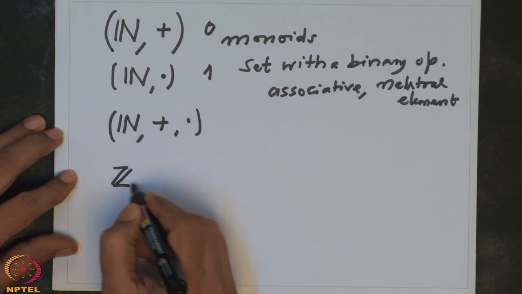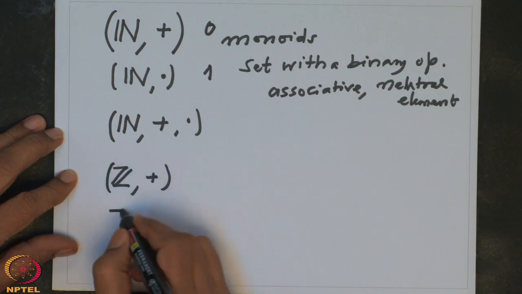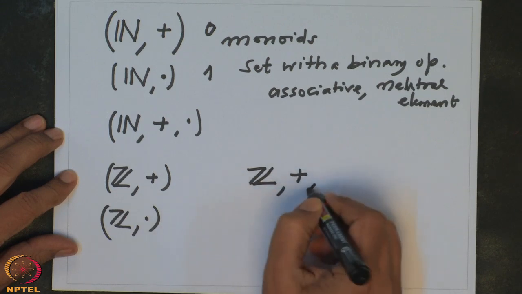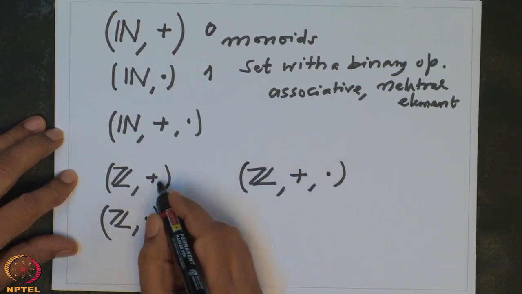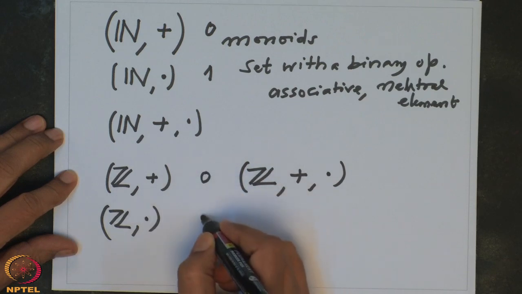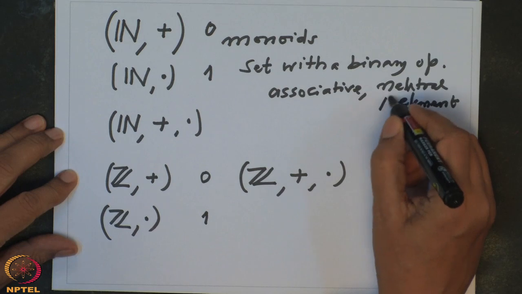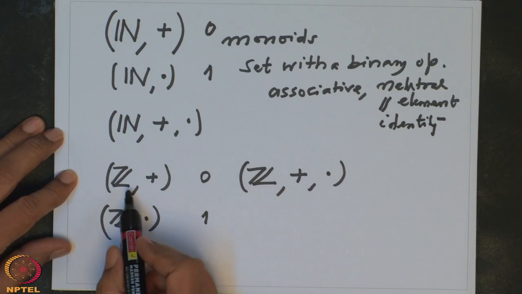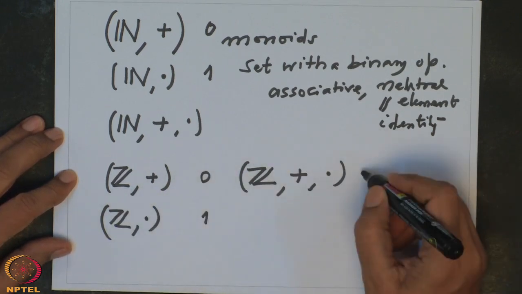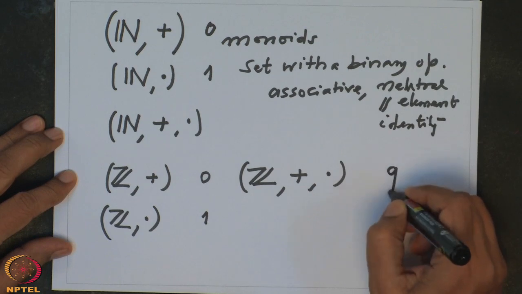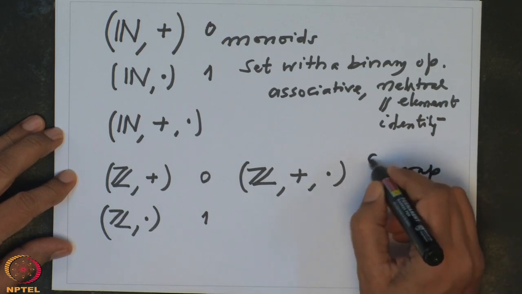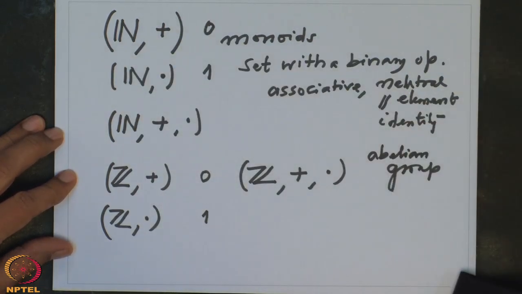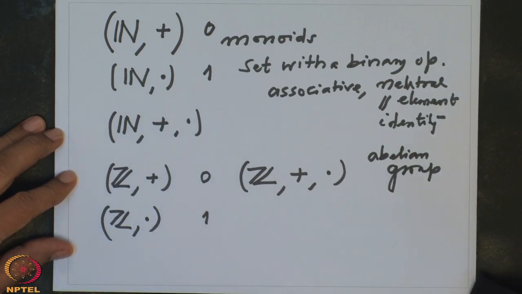So, Z plus and Z dot, together it is Z plus dot, and here the identity is 0, here the identity is 1, identity or neutral element. I will keep interchanging the words. So here it is better now: with this, Z plus is not only a monoid but it is a group. It is an abelian group in fact. Abelian means it is commutative. These operations are also commutative. All the operations in our number systems are commutative.